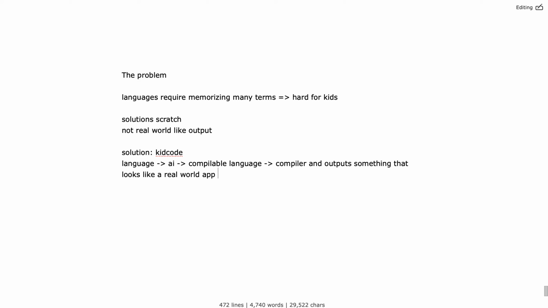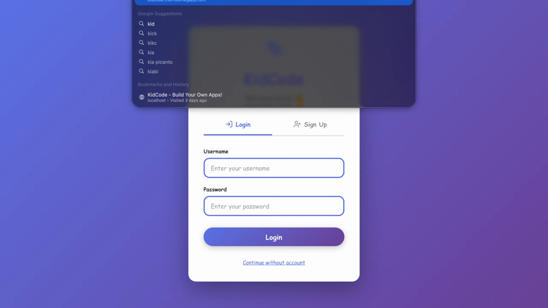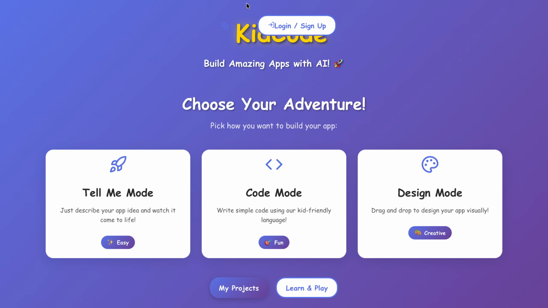So let's go to KidCode. It is available at kidcode.themismakeapp.com. I will be sharing the link to KidCode in the description of this video. So there are three ways to develop using KidCode. One of them is Tell Me mode, which looks like ChatGPT. You just input your idea and the AI takes care of that.